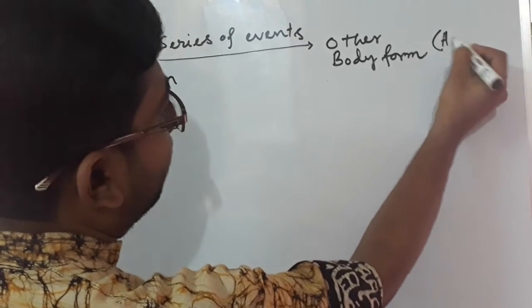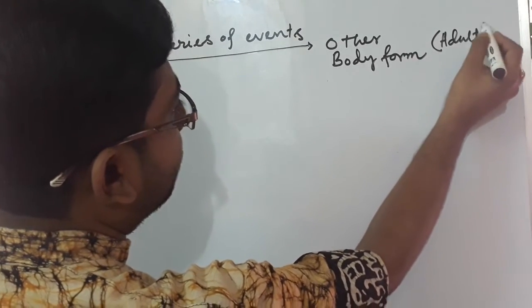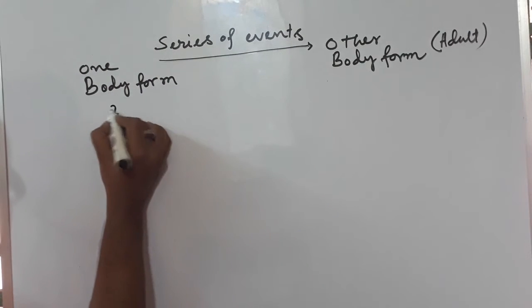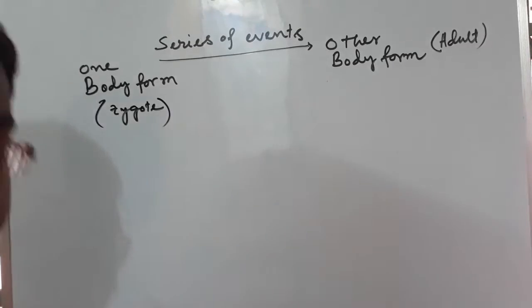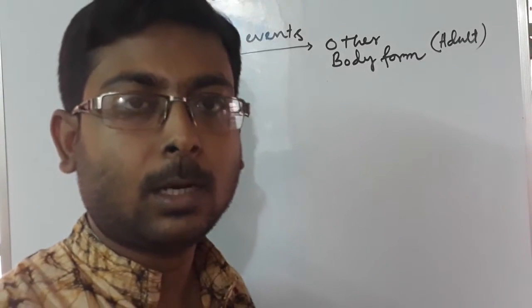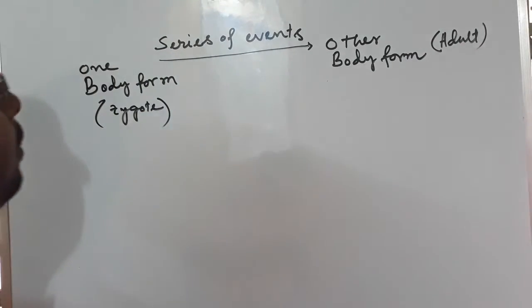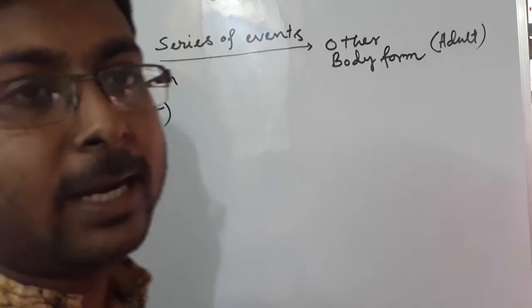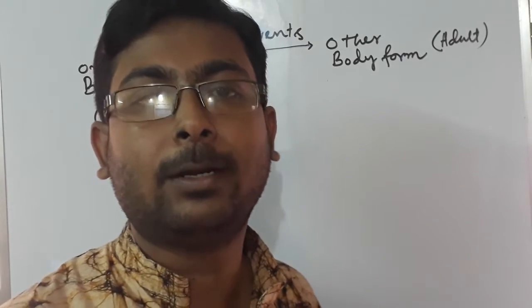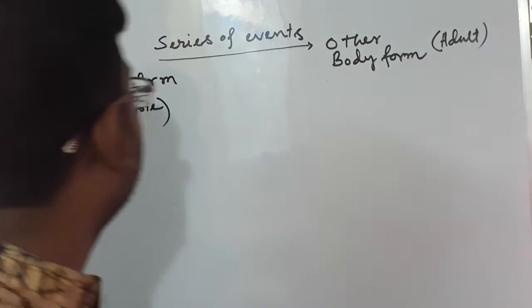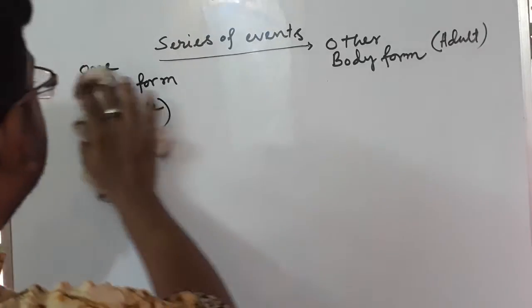Actually, adult. Okay, this is a zygote, after mating of male and female, you know. So this is development. And the main important thing is that there are 3 stages of development. Which are they?